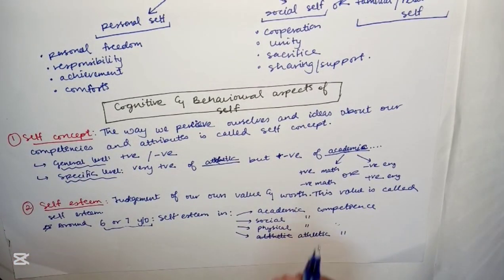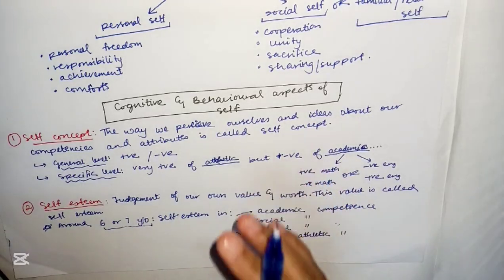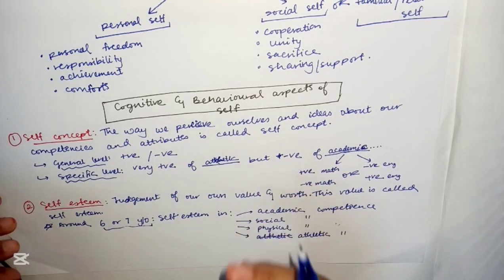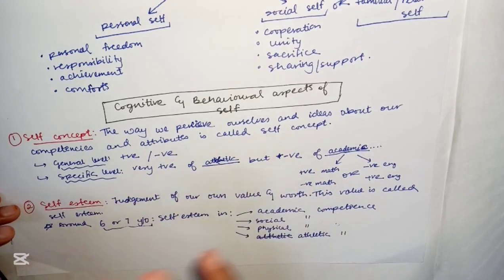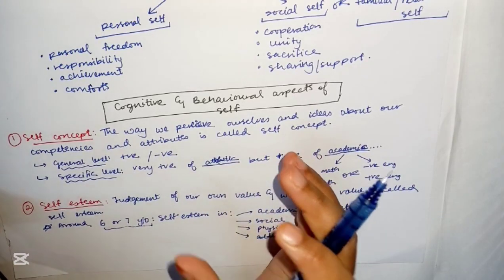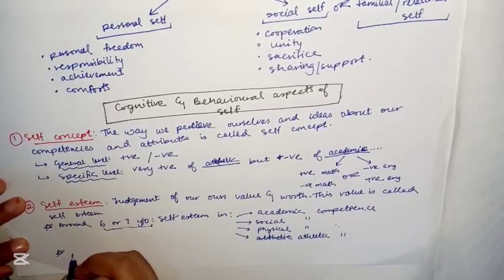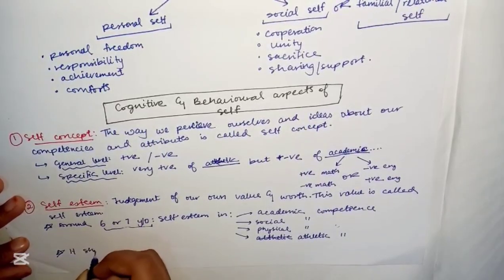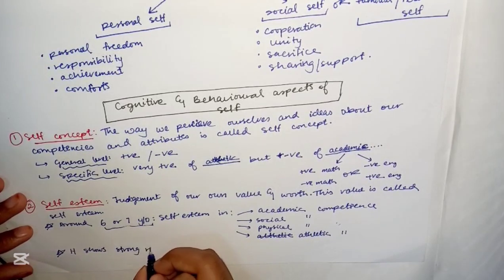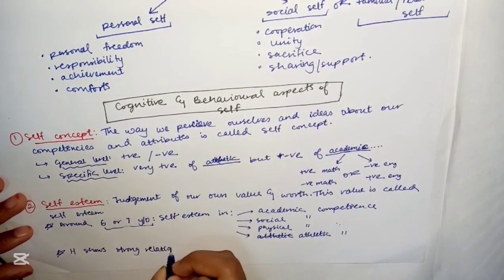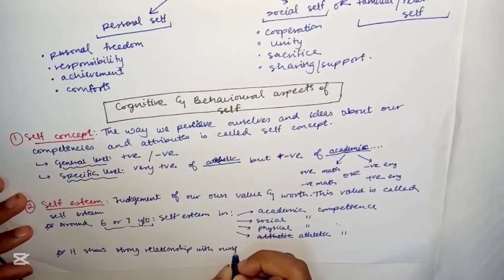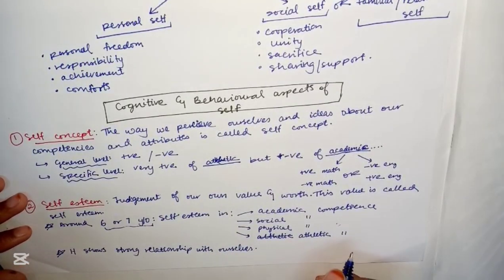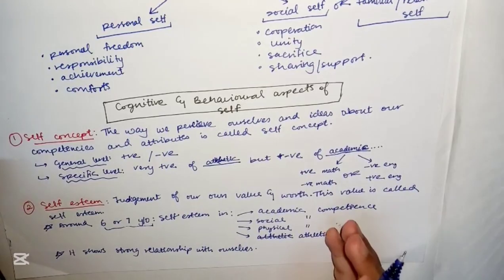All right. Next, this self-evaluation of a person helps us know the psychological image of ourselves. This is known as the overall sense of self-esteem. Self-esteem shows a strong relationship of ourselves with our everyday behavior.